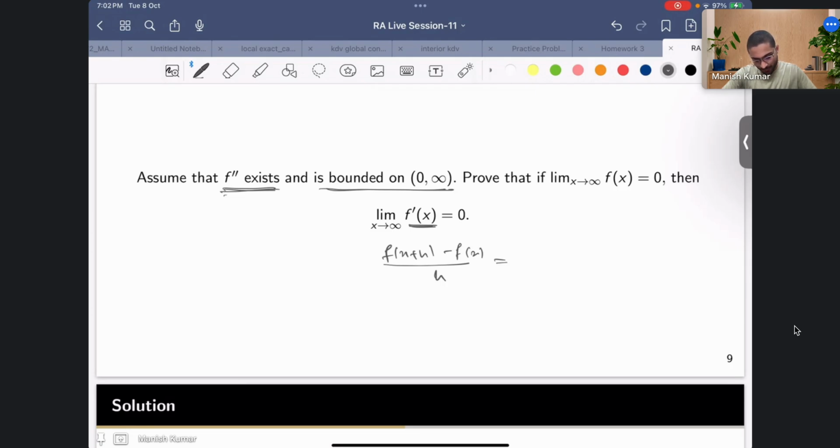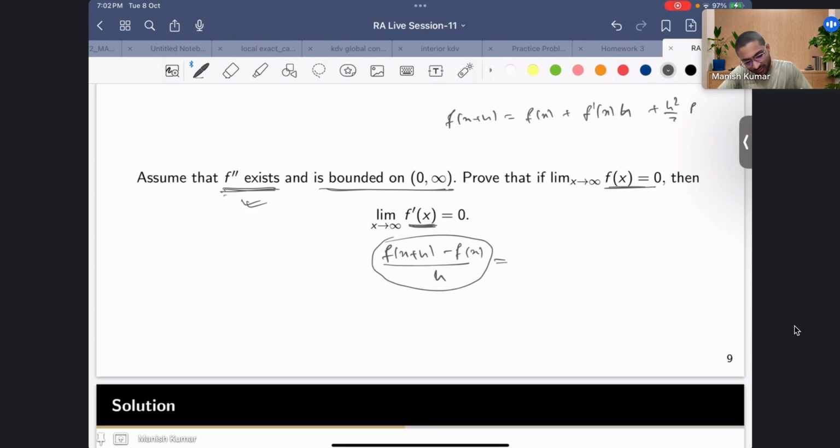So how do you get this kind of terms, or how do you get this f prime? You can again use the Taylor's theorem, right? Where if you use the Taylor's theorem, you'll get this f prime, and from there it seems that something can help, right? Because there you will have f also, f prime with f prime, you notice. So maybe if you think like this, f of x plus h, how do you write? So you'll write f of x plus f prime x times h plus h square by 2 f double prime of x plus theta h, sorry.